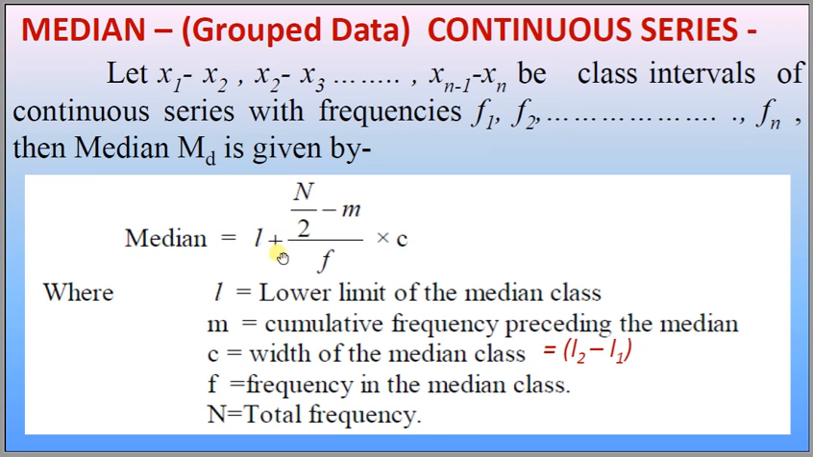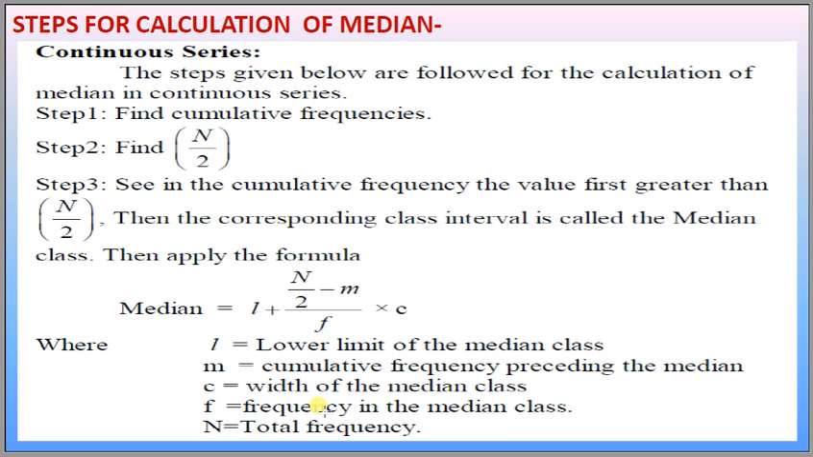Median is equal to L plus n by 2 minus m upon f into c, where L is the lower limit of the median class, m is the cumulative frequency preceding the median class, c is the width of the median class, f is the frequency of the median class, and n is the total frequency. Let us have an example.